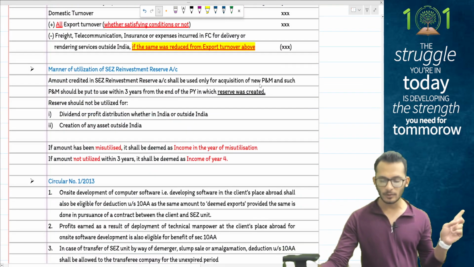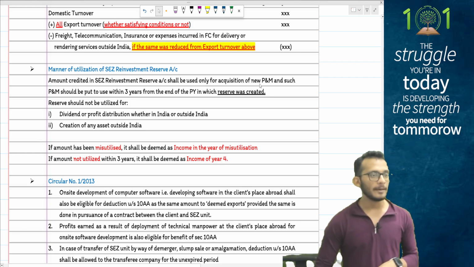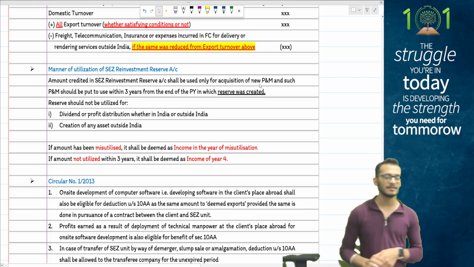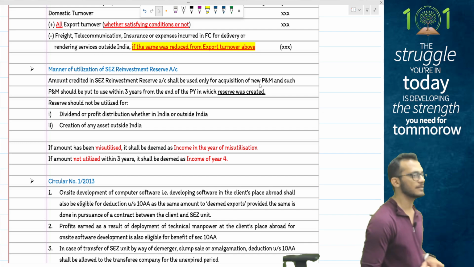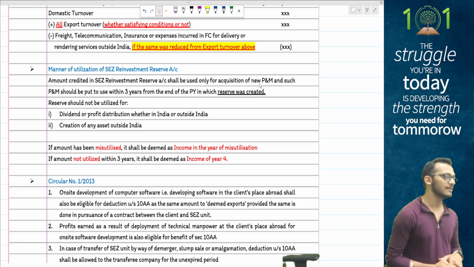You should use the money only for buying new plant and machinery. New plant and machinery is what the rule is. You cannot use this money for distributing dividends in India or for creating any assets outside India. Only buying assets in India is what the rule is.